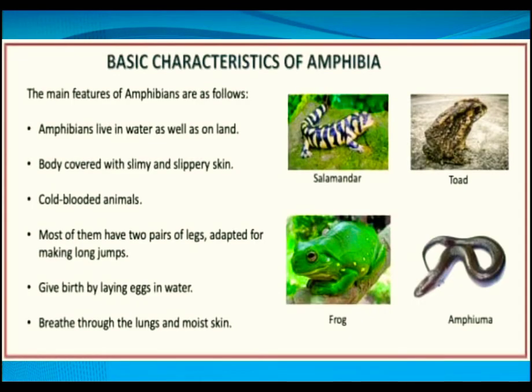Now come to the basic characteristics of amphibians. The main feature of amphibians is that they live in water as well as on land. We have seen salamanders, toads and frogs moving on land as well as in water. So these are examples of amphibians that live in water as well as on land.